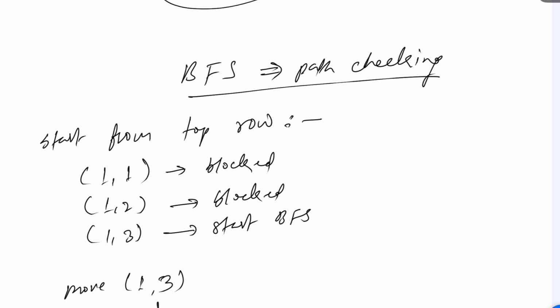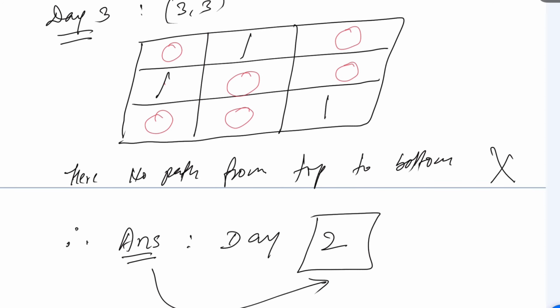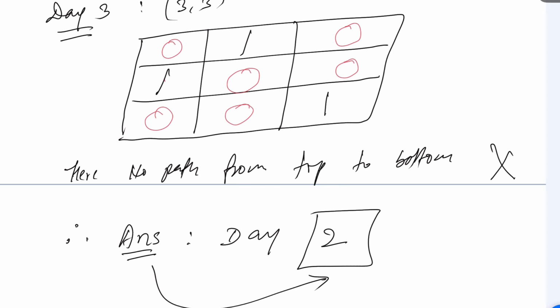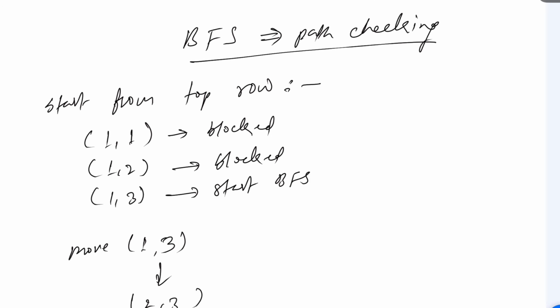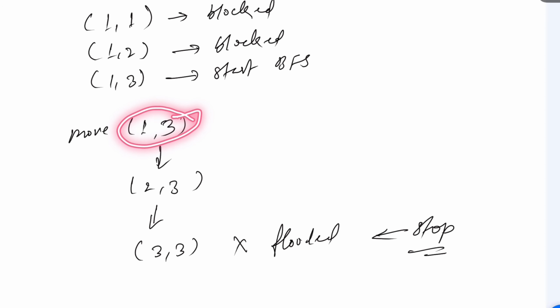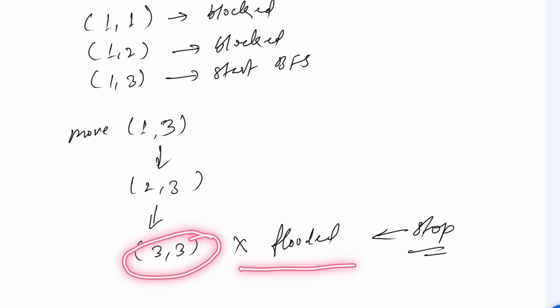Like that we will go. Remember, as I told you, very first we will start from here, then we'll come here. But when we reach here, we'll say it is already flooded, so you cannot cross this one. So you start with 1 3, come to 2 3, but as you reach here it is already flooded, so you have to stop here.